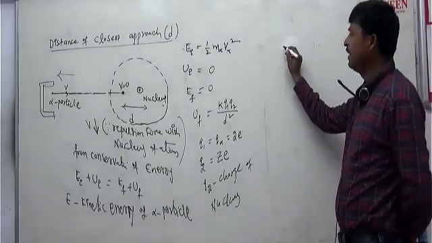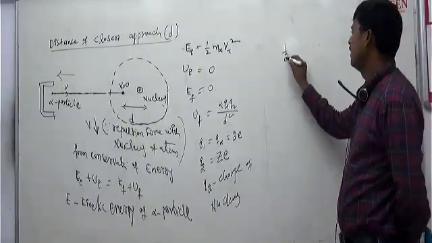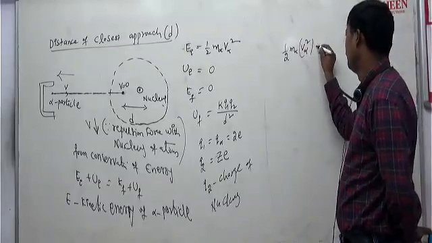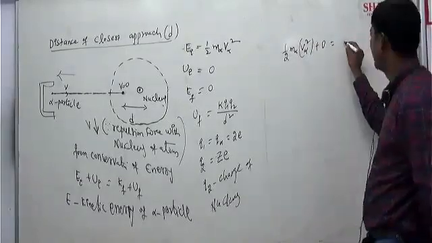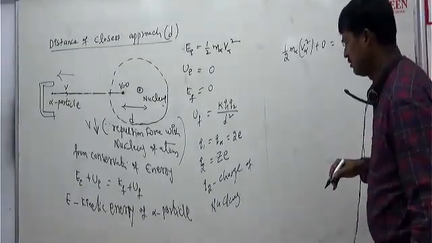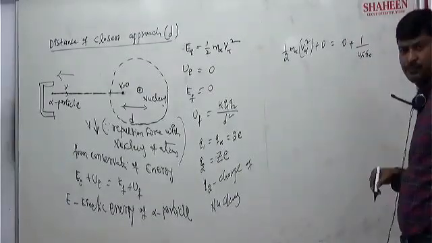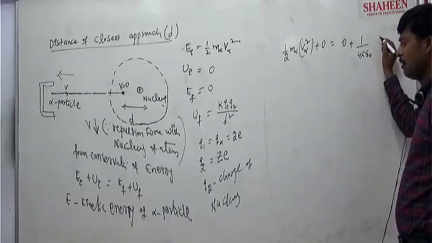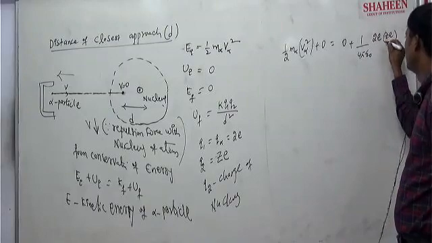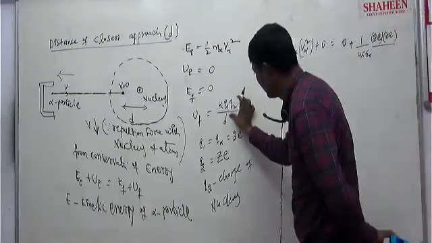I can write E initial, 1 by 2 m alpha v alpha square, plus 0, equal to E final 0 plus K, that is 1 by 4 pi epsilon naught, into 2E into ZE by D only, not D square, because K Q1 Q2 by R only.